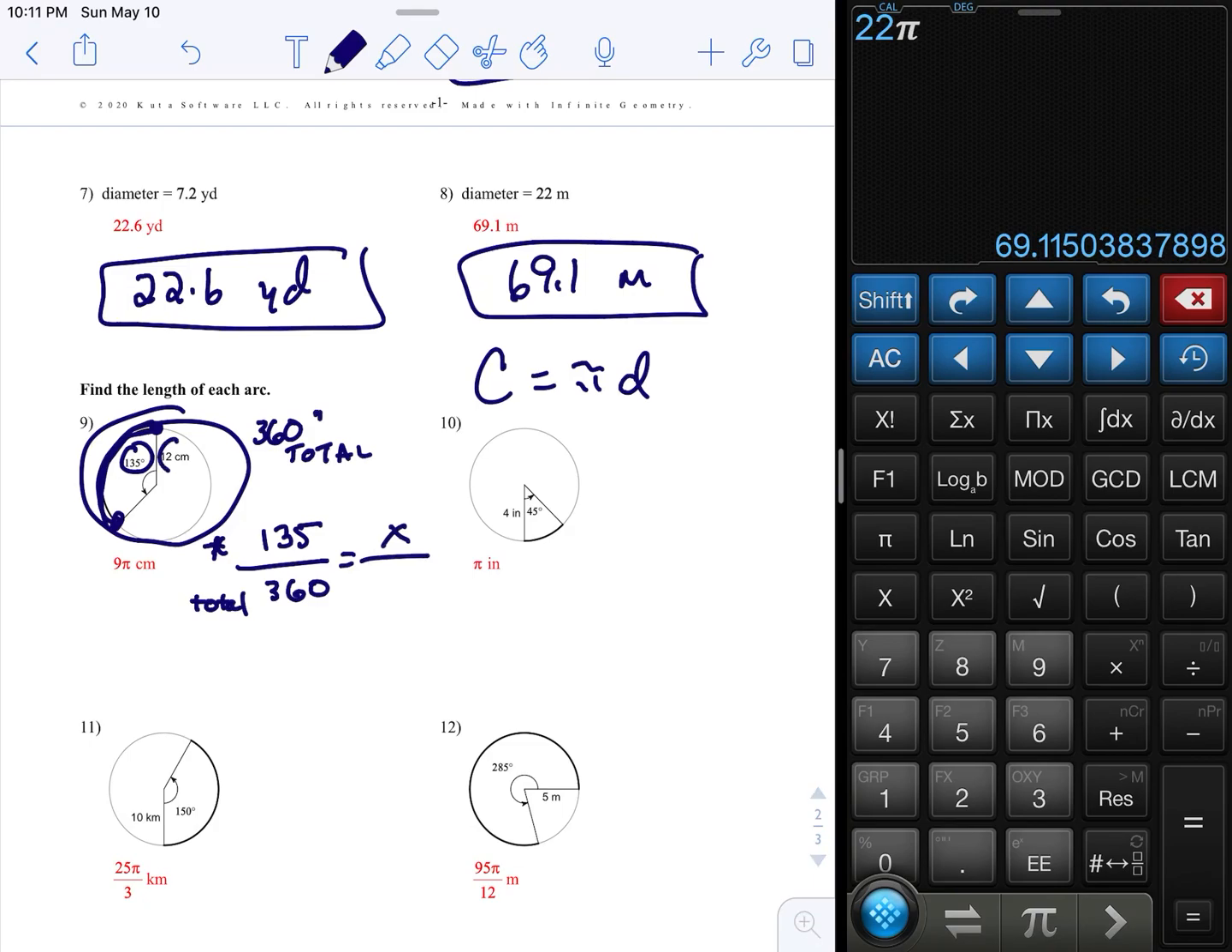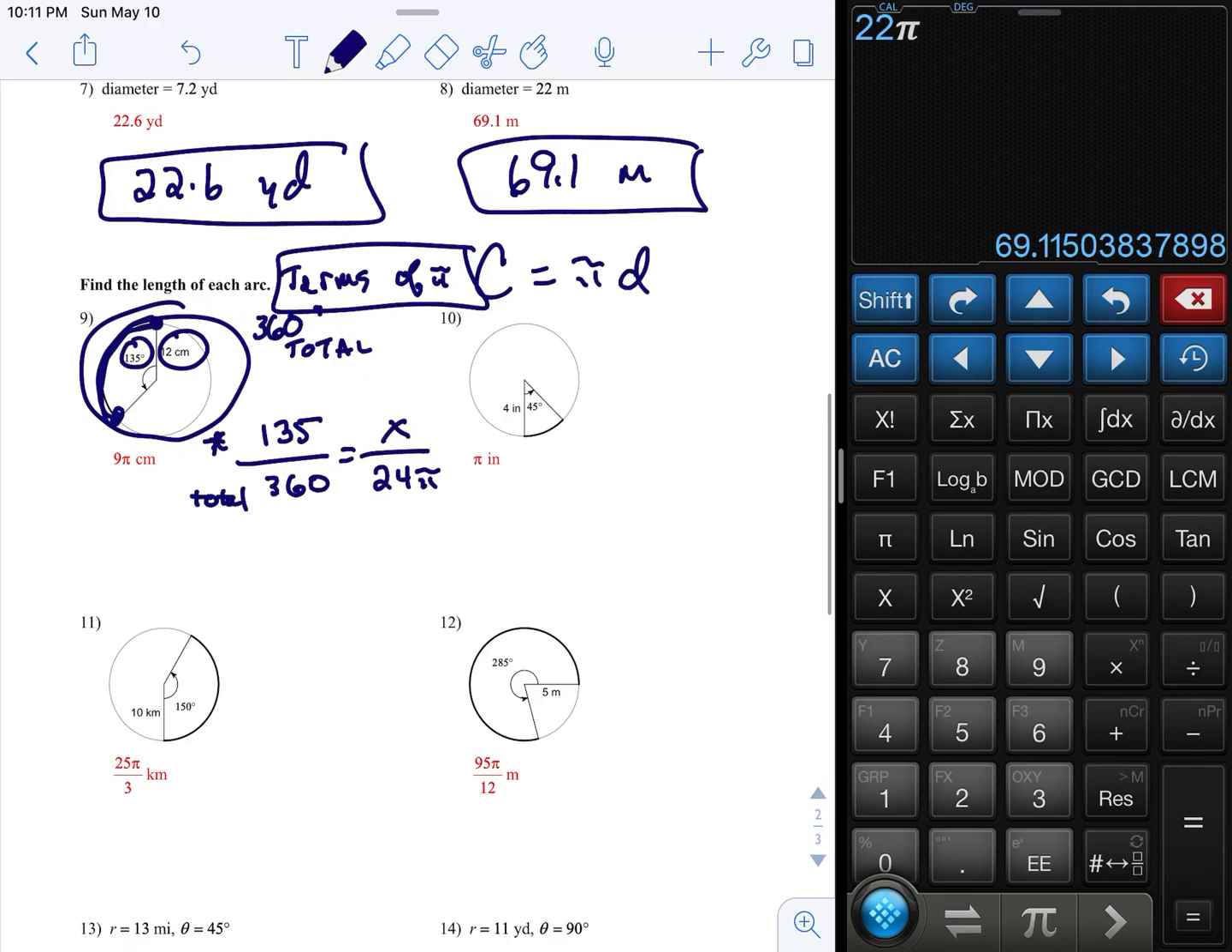So the radius is 12, so the whole length is going to be 24 pi. Okay, now these ones are leave in terms of pi. If you notice my answers, they don't have any decimals. When you leave it in terms of pi, you always have a fraction. The calculator will do that for you. It'll always be a fraction, and you don't use the pi button.